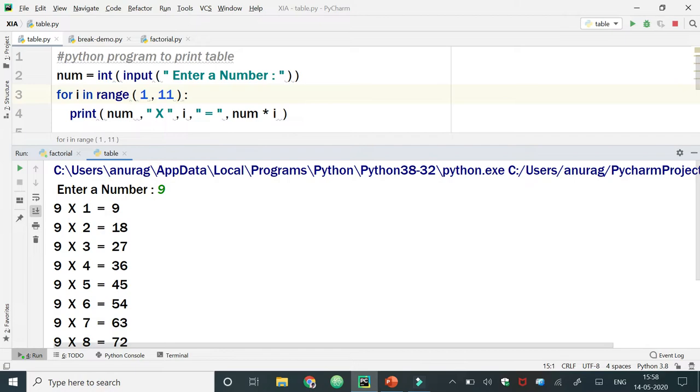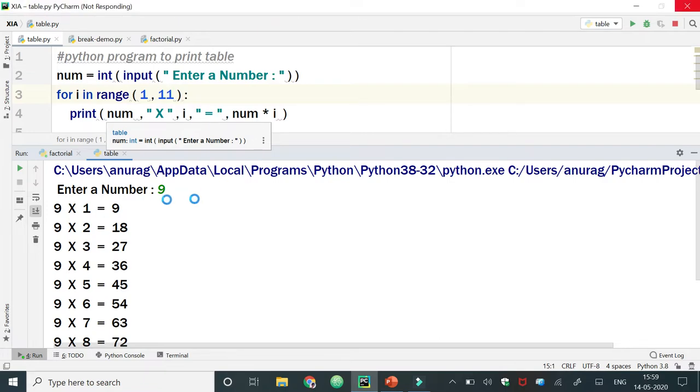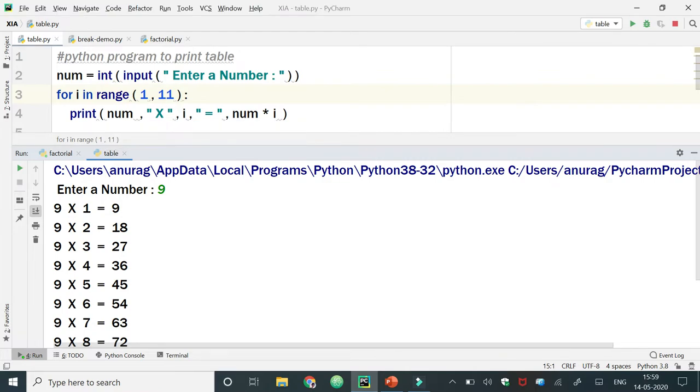When the next time the value of i gets incremented to 2, then again 2 is less than 11 and this loop will execute again. So it will produce 9 into 2 equal to 18. Then when i is incremented and becomes 3, again 3 is less than 11 and it will print 9 into 3 equal to 27. This goes on till the value becomes more than 10, that is, 11. At 11 the loop breaks and the control comes out of the loop.